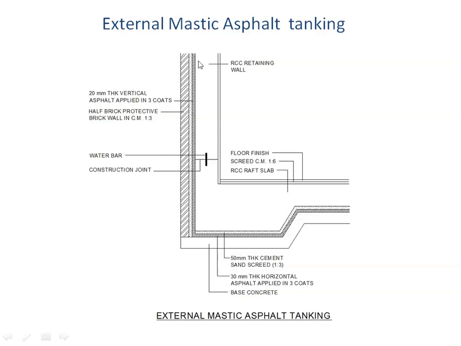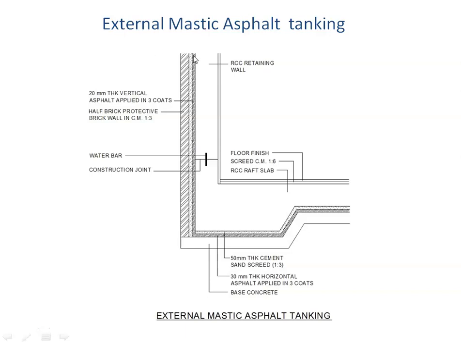Then again, we are going to backfill this portion. There is going to be an excavation here, and we are going to backfill it using gravel and other things. So again, there is a possibility that this asphalt will get damaged. To protect it, we construct a small brick wall in front of this and fill this gap with grout.